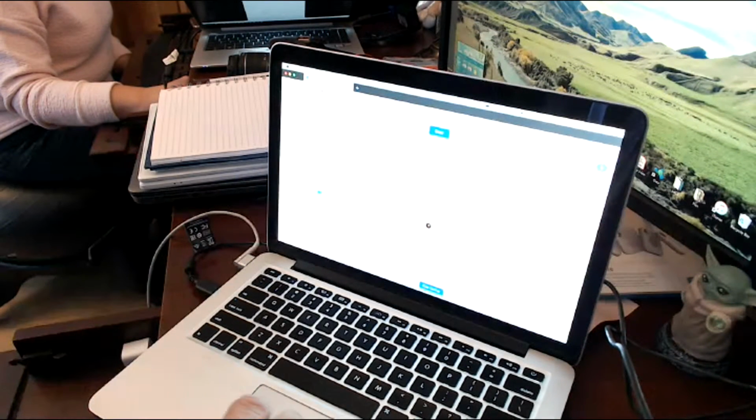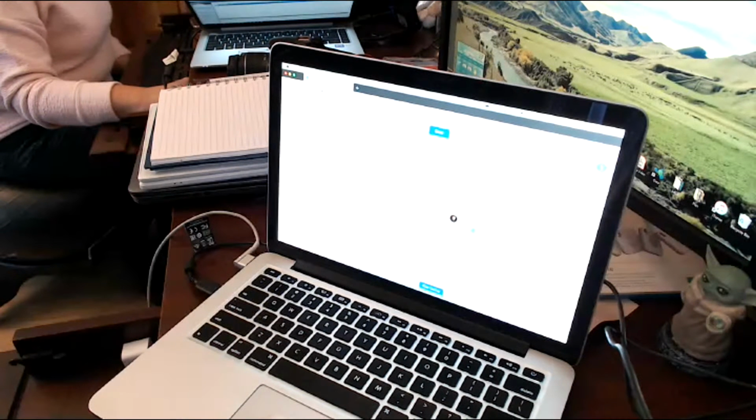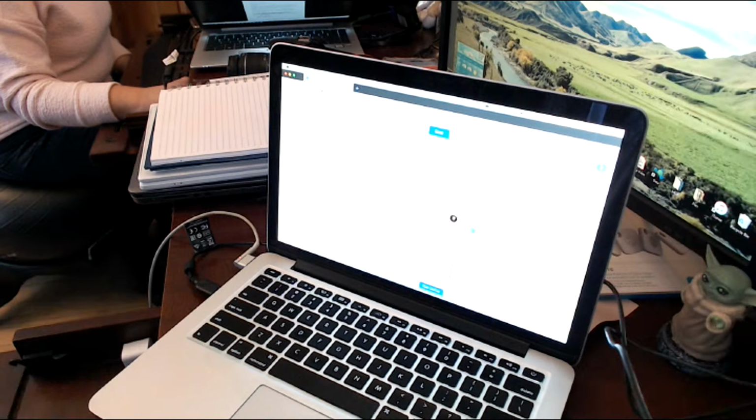One other thing that's interesting, we didn't really cover this yesterday when we talked about Google Meet: find a time. Now again, this is not going to be useful for an entire classroom because it'll be too complicated. But if you had you and one other teacher and you want to find a time to schedule a meeting, this will scan through your Google Calendar and their Google Calendar, and it will show you times that are blocked out. Notice here that some of this is gray. Some times are blocked out and some are available, and it gives you recommended times. So, hey, you're both free at 11 a.m. tomorrow. Do you want to do that meeting then?